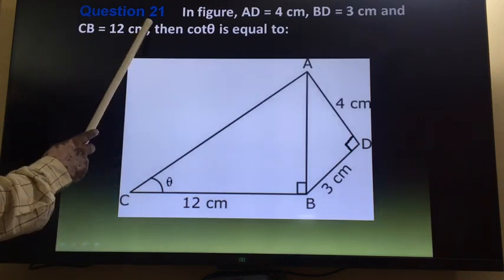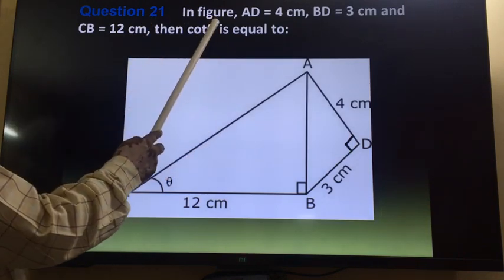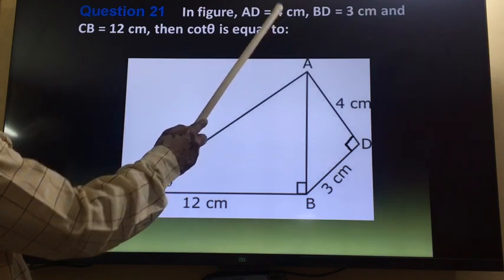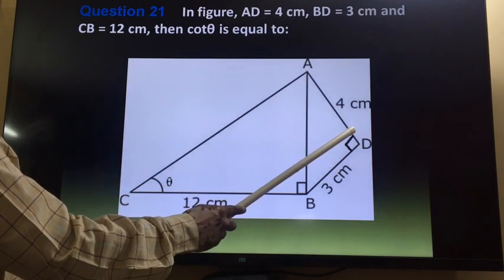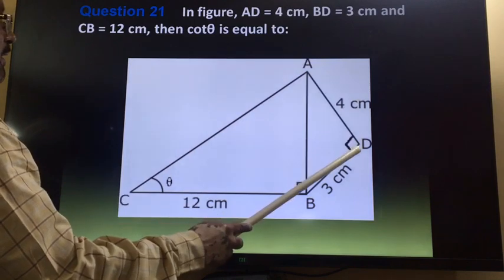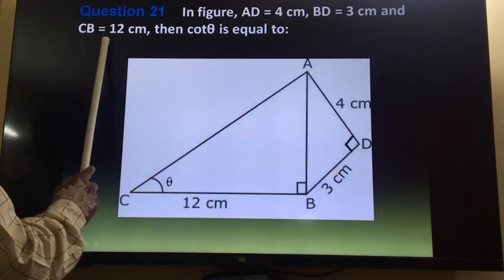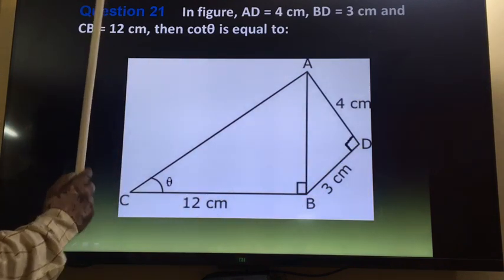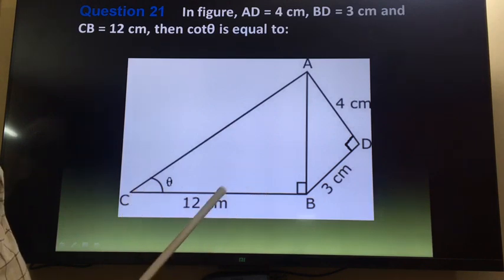Question number 21. In figure, AD is equal to 4. DD is equal to 3 centimeter, and CB is equal to 12 centimeter.